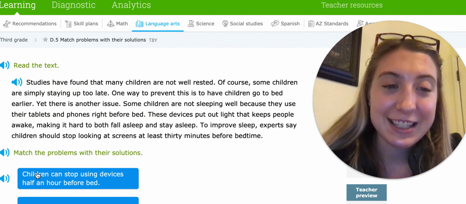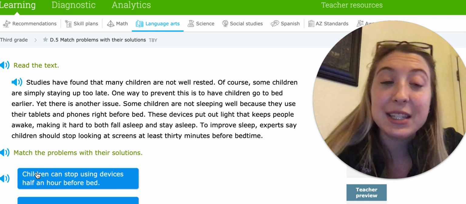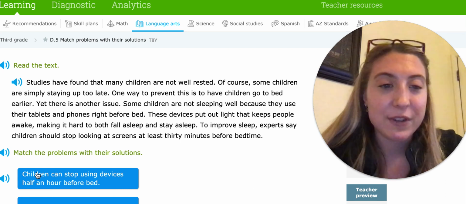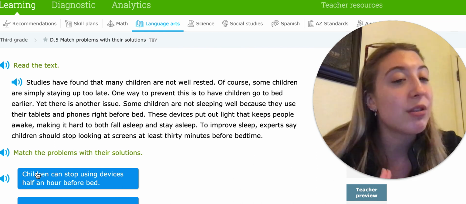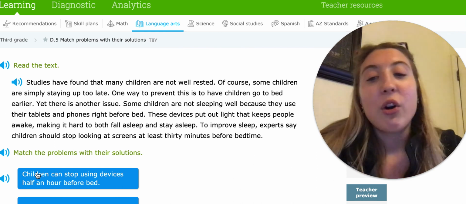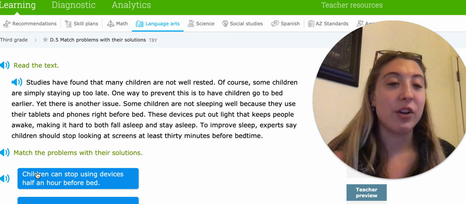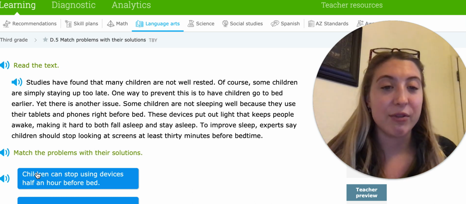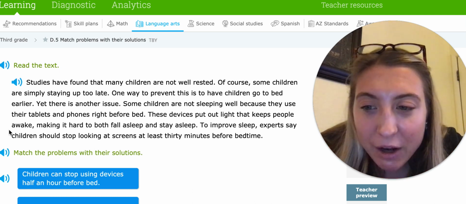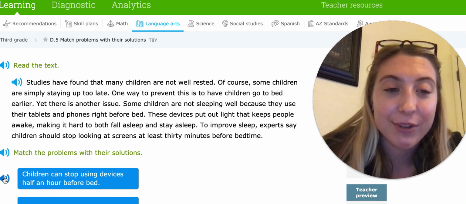All right, and that is it for today. Remember also, same as yesterday, it is a lot of reading. It's going to take a little more time. So if you do get frustrated, don't feel like you have to sit and stare at your computer screen all day. You can get up, walk around, go outside, get some fresh air. Or you can always take a break and come back 15 minutes later if you feel like you're getting too stressed out. But just take your time and remember to use these little microphone speakers. It will read the problem too if you are struggling with reading at all.